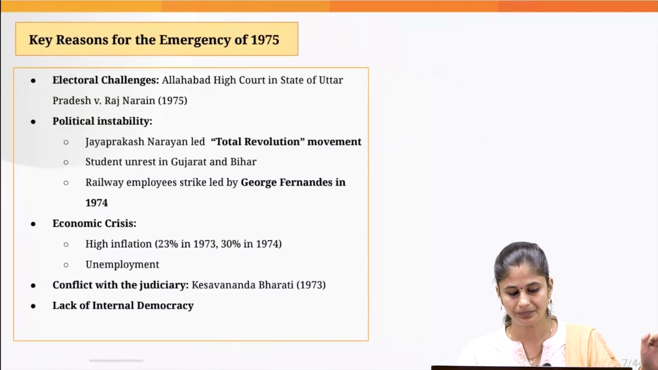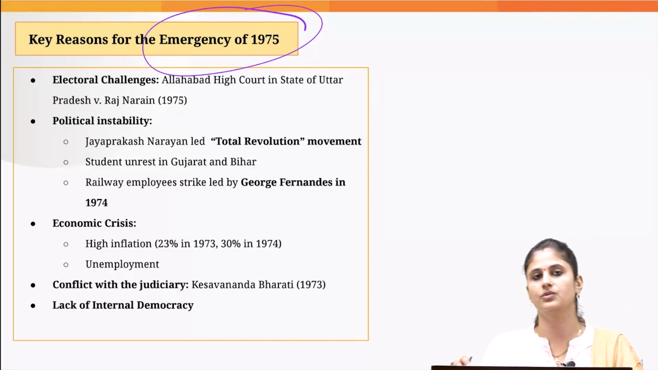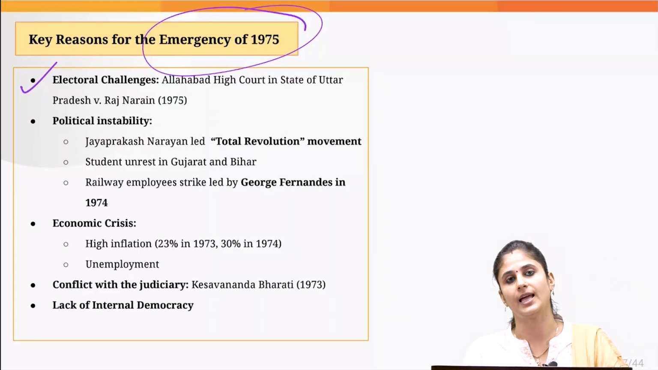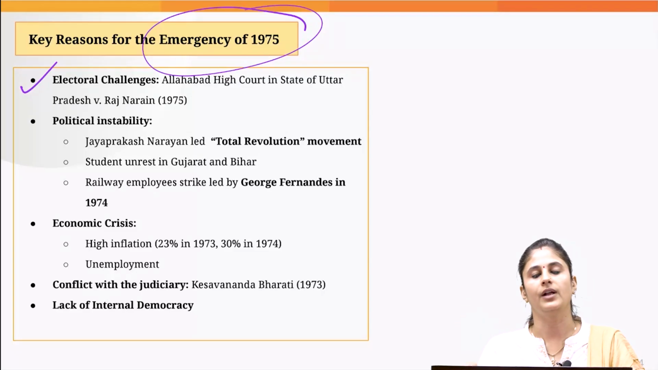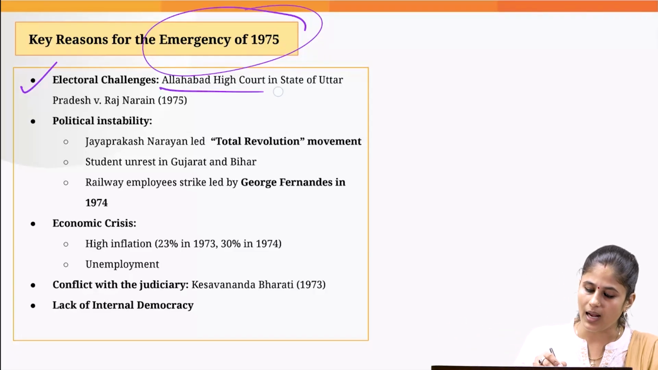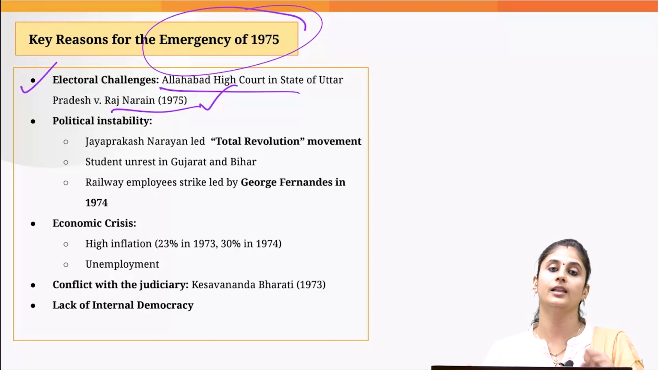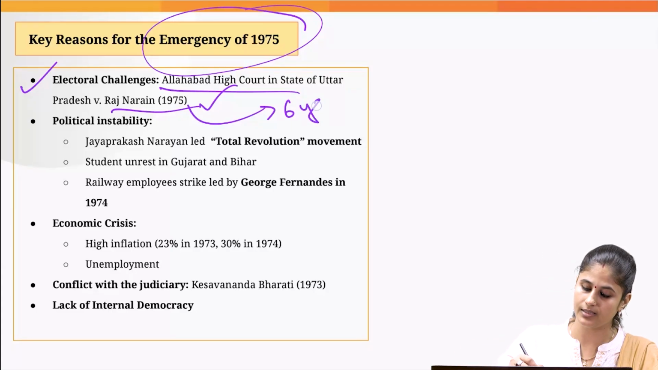Now, let's unfold the story when it comes to the national emergency which was proclaimed way back in 1975. What were the reasons? First and foremost was the electoral challenges which the then Honorable Prime Minister Indira Gandhi was facing. Why? Because Raj Narayan went to the court and pointed out that Indira Gandhi had used some electoral malpractices to get elected. And in this backdrop, Allahabad High Court in State of UP versus Raj Narayan, 1975 verdict, held Indira Gandhi accountable for electoral malpractices. And Allahabad High Court also debarred her from recontesting the election for the next 6 years.